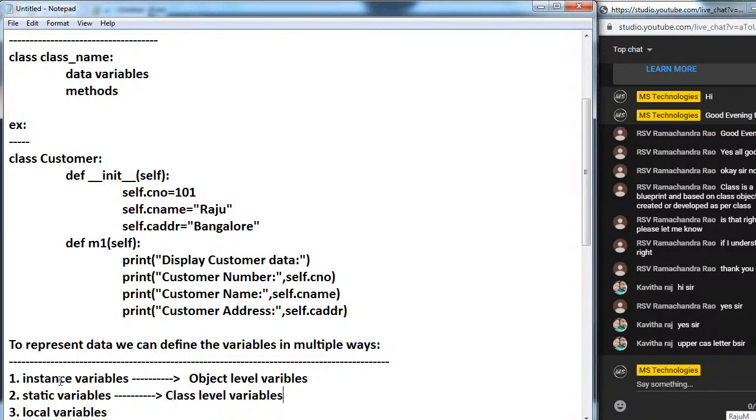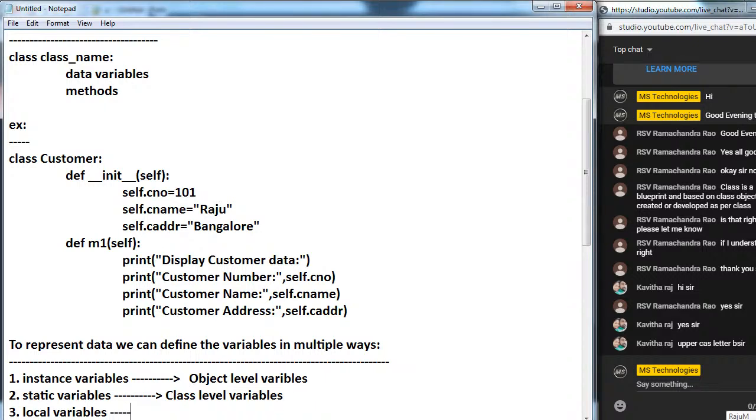But instance variables will be created only at the time of object creation. Whenever an object gets destroyed, automatically all instance variables will be destroyed. Right? Whenever the class gets destroyed, at that time these static variables also will be destroyed.